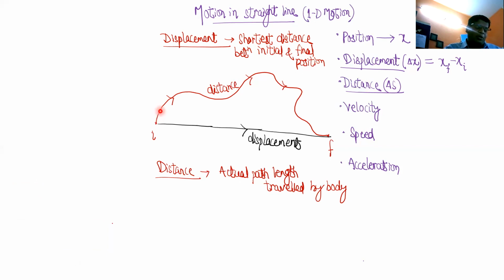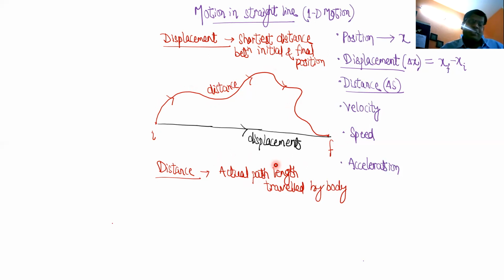Okay, 20 centimeter. Then put your scale from here to here, then from here to here. You can take the help of a thread also. You take the thread and align it exactly along the path in which the body has traveled, and then you measure that. So distance gives you the actual path length.